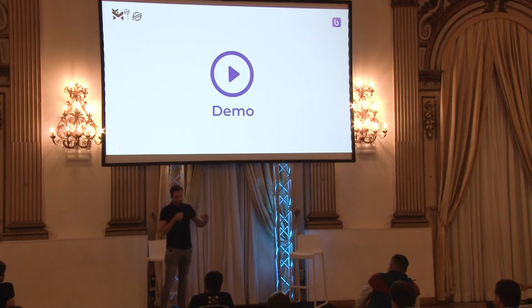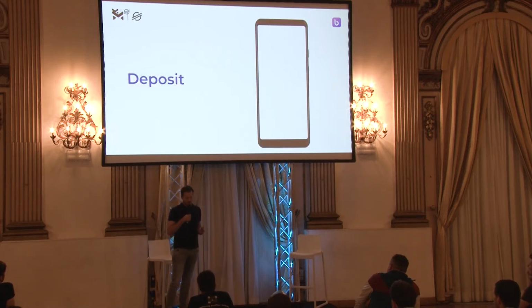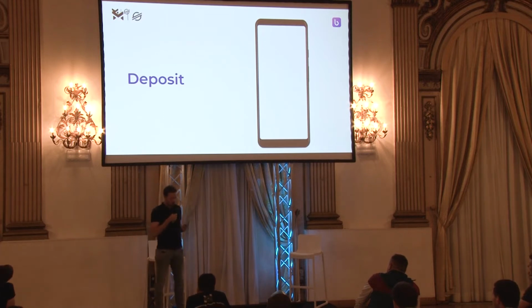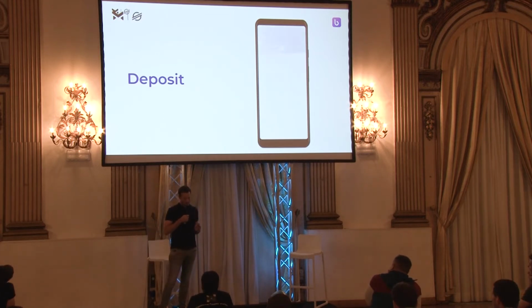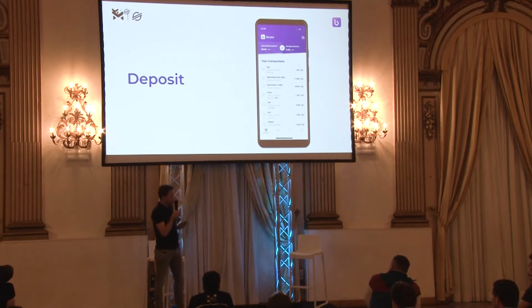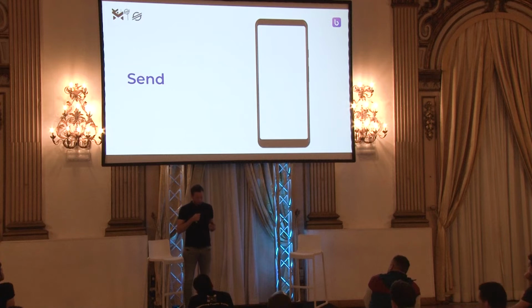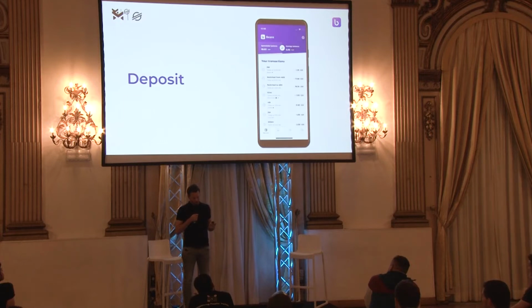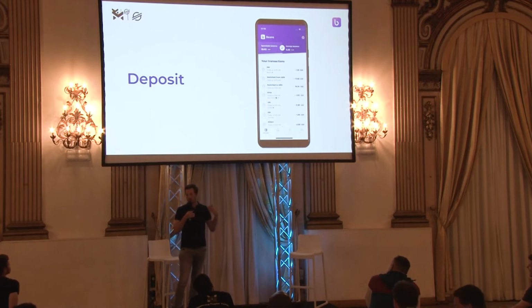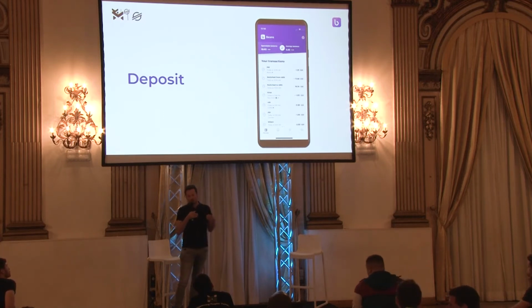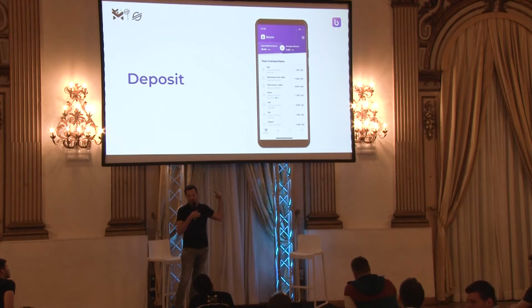So to make it a bit more real, let's look at how that goes. You can deposit in Beans. There it is. So here's someone that has a Euro account. So what you do is you click deposit. I guess the video doesn't work. I'll just tell you what happens: you click deposit and you will be led to the corresponding anchor. So you just fill in how many euros you want to deposit, and you go through KYC if it's needed one time, and the euros arrive in your account.